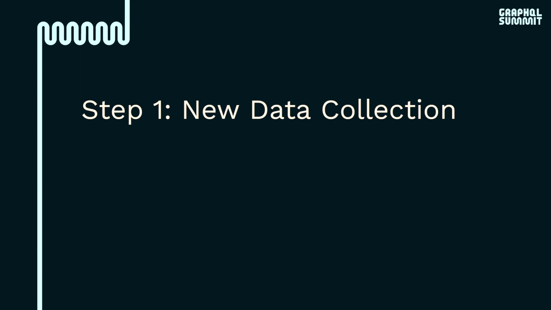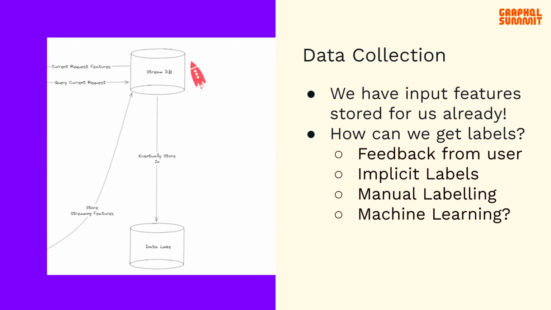Obviously, we need new data in order to train our model. So how are we going to get it? Luckily, as we have hopefully launched our initial model into production, we have our input features already stored for us in our streaming database. So we can just add a new component to our infrastructure, a data lake such as Snowflake. On a scheduled basis, we can store the new data from our stream database into our data lake. This gives us our new input features.